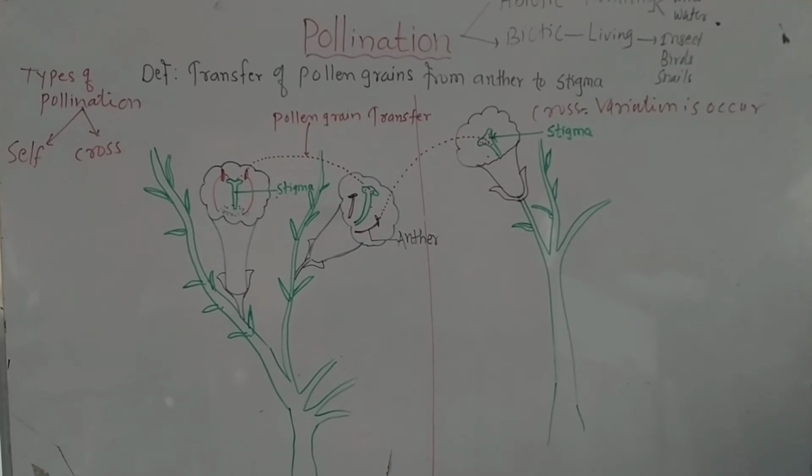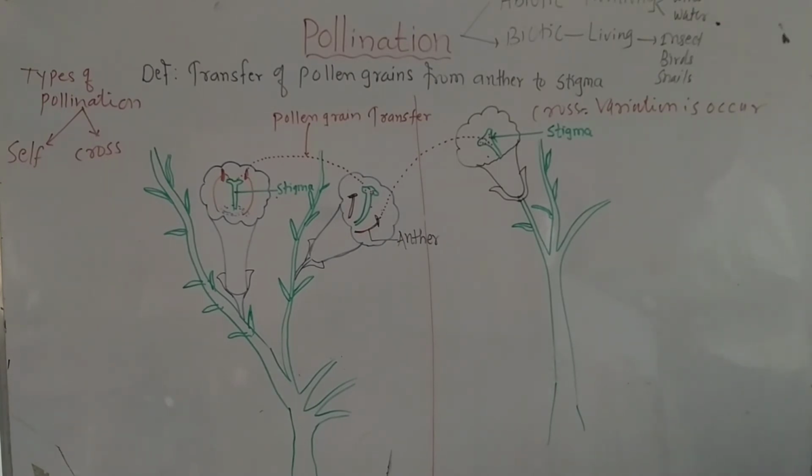Remember these things. Okay, what we studied, let's take one recap. We studied pollination. What is pollination? Pollination is transfer of pollen grains from anther to stigma. One point. Then important points. The pollen grains are non-motile. They require a pollinating agency that carries pollen grains from anther to stigma.